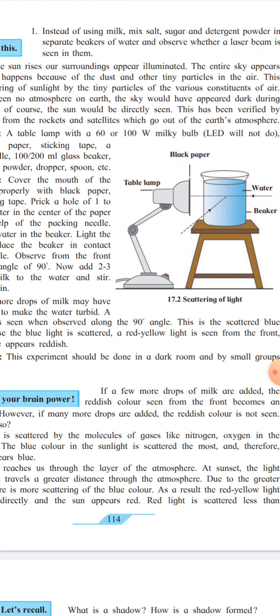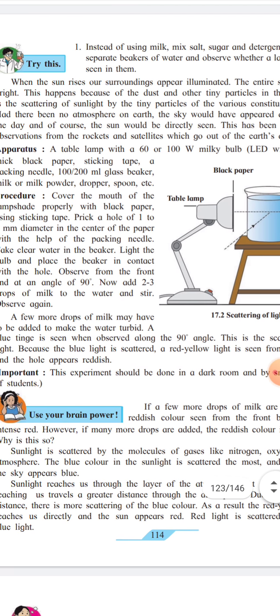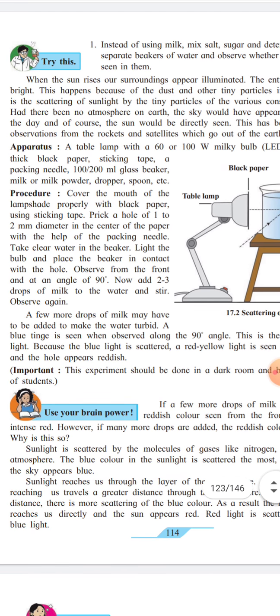Procedure: after arranging all this, on one stool we put a beaker. In that, water is going to be added with some milk or milk powder. One table lamp we require, with a 60 or 100 watt bulb. Do the arrangement in this way, as shown in this diagram.